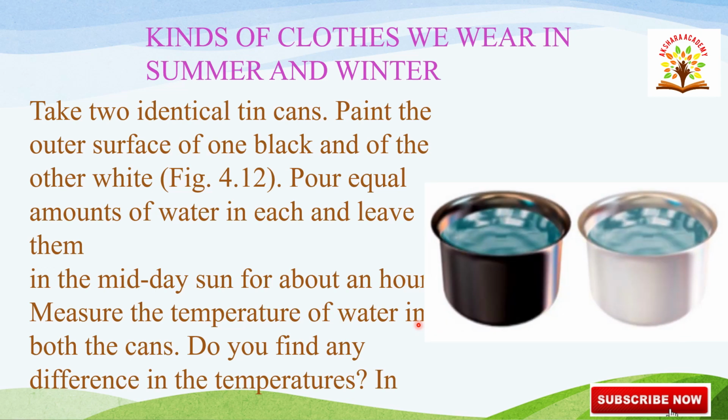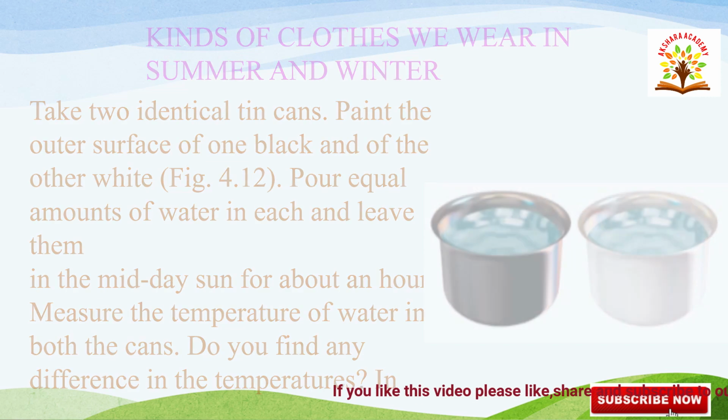See the figure. Here we are taking two tin cans, two identical, one painted black and the other painted white. We are pouring an equal amount of water in these two tin cans and placing them in the midday sun. After one hour, we measure the temperature to see whether they are equal.